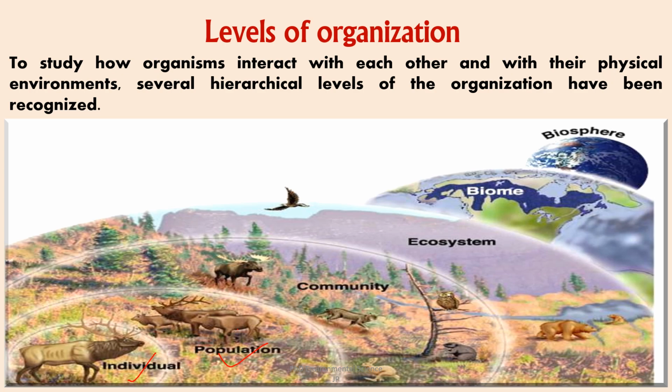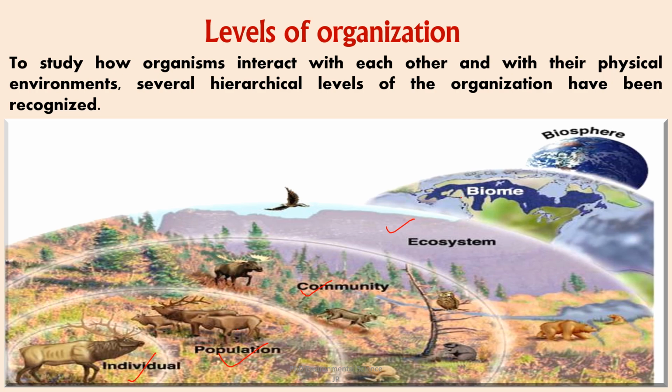Community, different populations of various species living and interacting in a specific area. In the image, this includes elk, bears, birds, and other animals. Communities focus on interactions between species such as predation, competition, and symbiosis. Ecosystem, a community of living organisms interacting with their physical environment such as soil, water, climate. The image shows an ecosystem with various animals, plants, and the physical environment they inhabit.